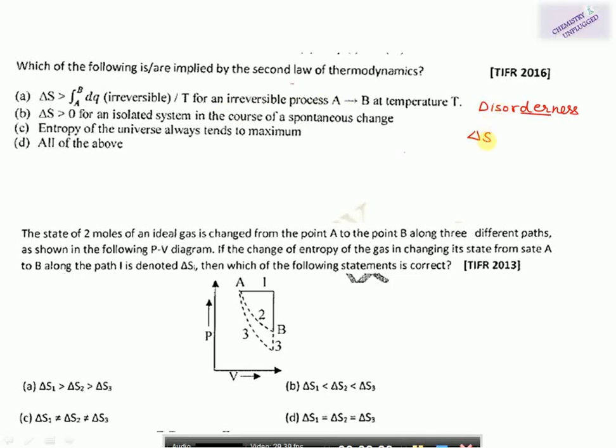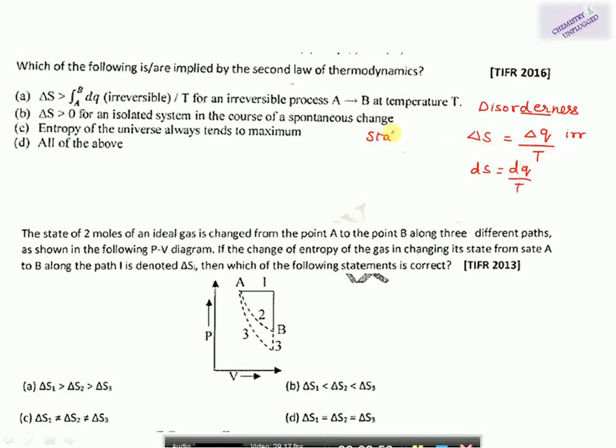Entropy is denoted by S. Change in entropy is del S, and it is equal to the heat Q over temperature T. This is a general equation for irreversible reactions, and in case of a reversible reaction it will become dS equals dQ over T. So it is a general formula for the entropy function.